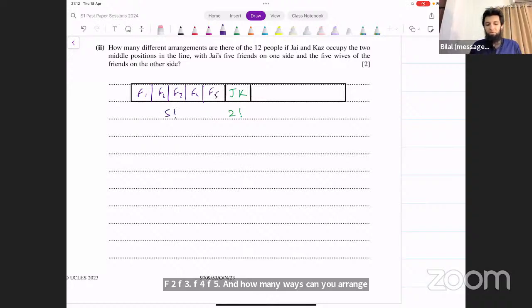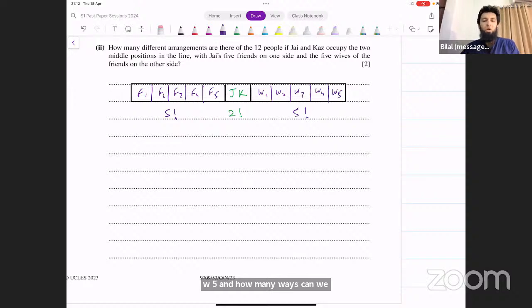In 5 factorial ways. Wives are on the other side, W1, W2, W3, W4, W5. In how many ways can we arrange those wives? 5 factorial ways. But then it's also possible that wives are on the left side and the friends are on the right side. So we consider that case as well.